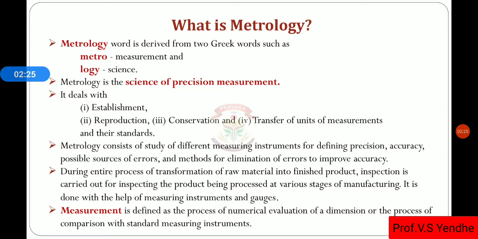Okay, so the next definition is measurement. Measurement is the process of numerical evaluation of a dimension, or the process of comparison with a standard measuring instrument.